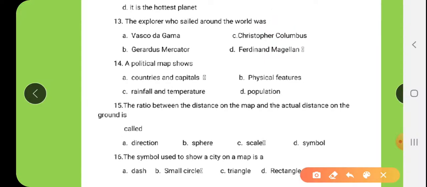The explorer who sailed around the world is Ferdinand Magellan. The political map shows countries and capitals. The ratio between the distance on the map and the actual distance is called scale. The symbol used to show a city on a map is a small circle. Tick it.